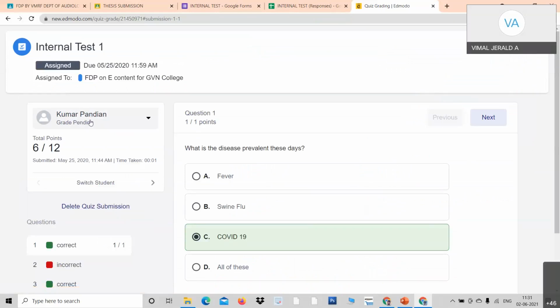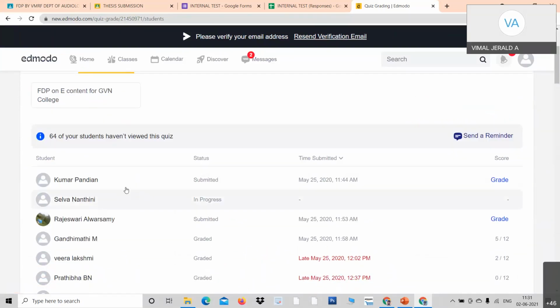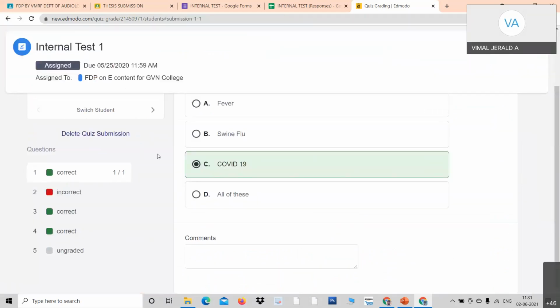Look at the process. One by one, the students will come. Otherwise, you can also do it like this. Click the students. The students' names are here. For example, I just click over to Kumaran.